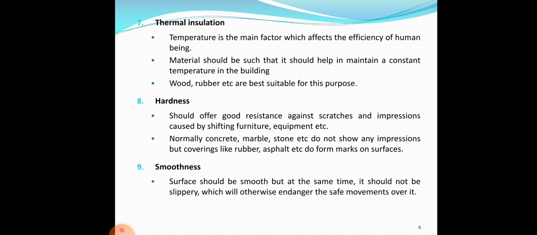Next is smoothness. The floor covering should have a smooth and even surface, and at the same time, it should not be too slippery. That might cause unsafe movements over the floor, especially when it comes to older people and kids in a house. Floor coverings with terrazzo, concrete, and tiles are preferred in this aspect. And anti-skid tiles are also available these days under various trade names in the market.